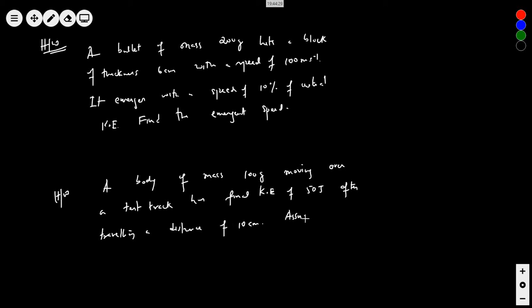Assuming 90% loss in energy due to friction, find the initial speed.